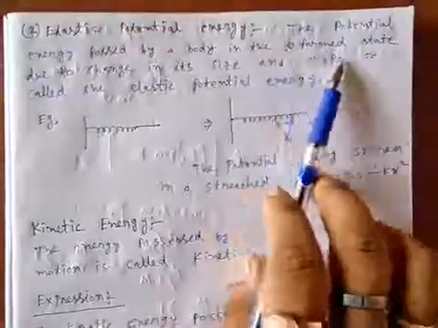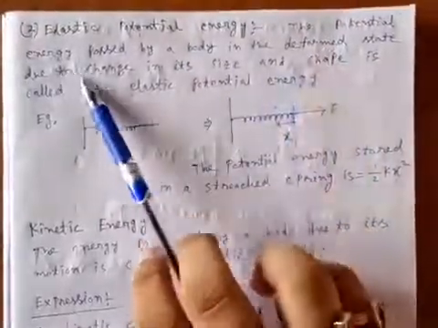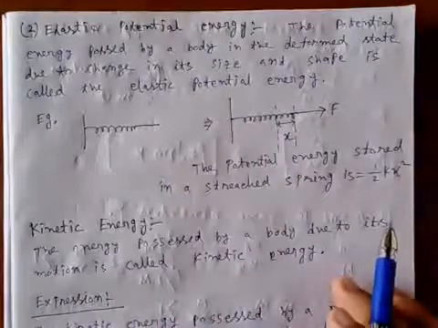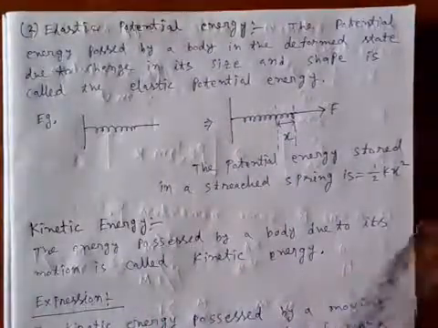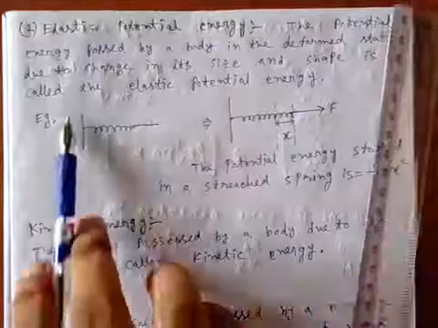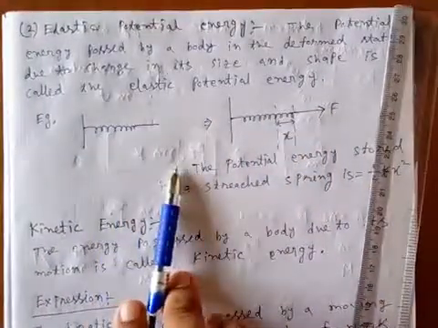Now we are going to discuss what is elastic potential energy. The potential energy possessed by a body in the deformed state due to the change of its size and shape is called elastic potential energy. The best example is compression of a spring.